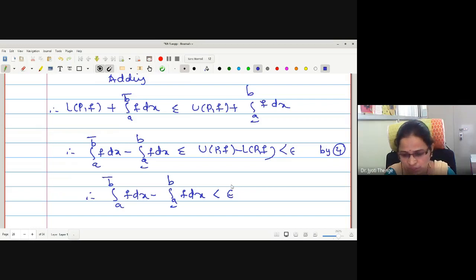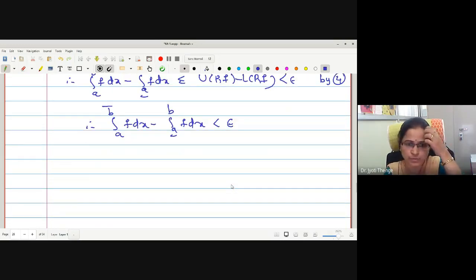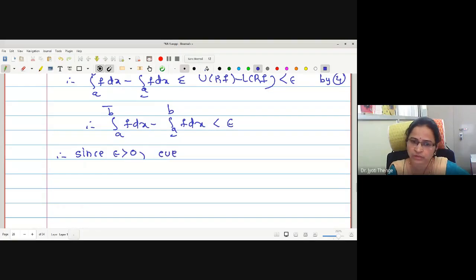But what is epsilon? Epsilon is a small positive number. If this non-negative quantity is less than every positive number, what is the possibility of the left hand side? Every non-negative number less than every positive number.